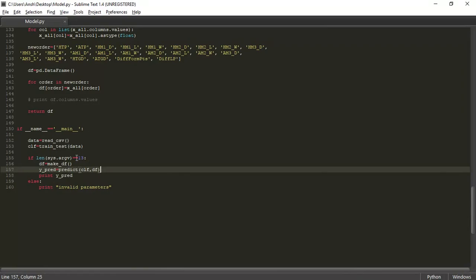Else, if the length of the parameters were less, that is, we received less data and we could not predict the values, we print invalid parameters.